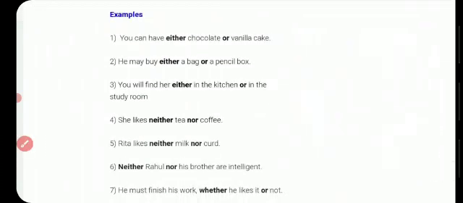Now come to the examples of correlative conjunctions. You can have either chocolate or vanilla cake. You may buy either a bag or a pencil box. You will find her either in the kitchen or in the study room. She likes neither tea nor coffee. Rita likes neither milk nor curd.